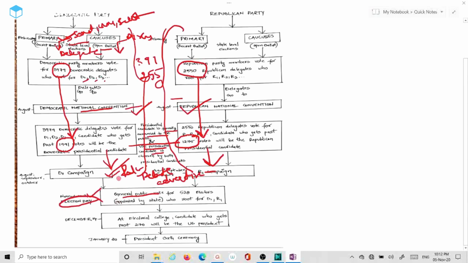Many voters might be surprised to learn that when they step into a ballot box to select their candidate for president on election day, they actually are casting a vote for electors.